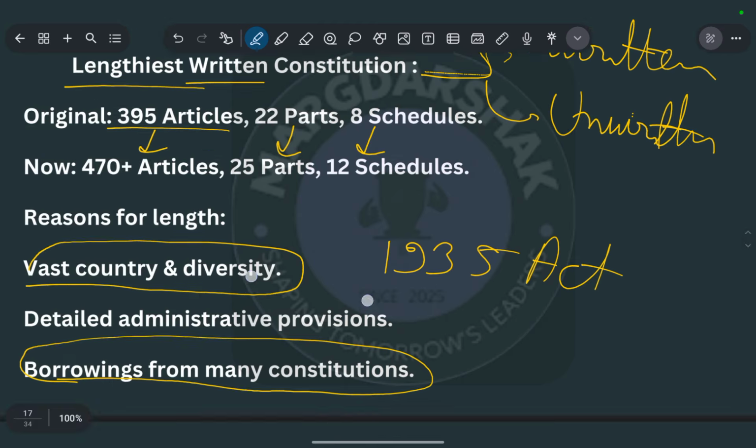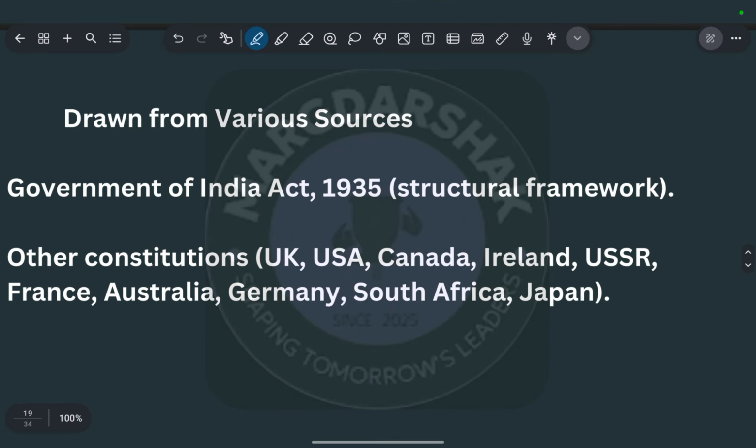Let's move towards the next feature of the constitution, that is, it was drawn from various sources. As I mentioned earlier, it was the constitution makers' strength, ability and futuristic view that they took help from different countries' constitutions, so that they could make the best version of the constitution.